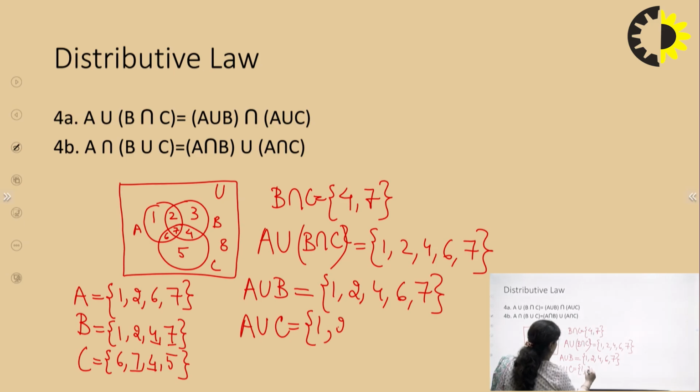Let us write them in the same order: 1, 2, then we have 6, we have 7, we have 4 and we have 5. So this is my A union C.